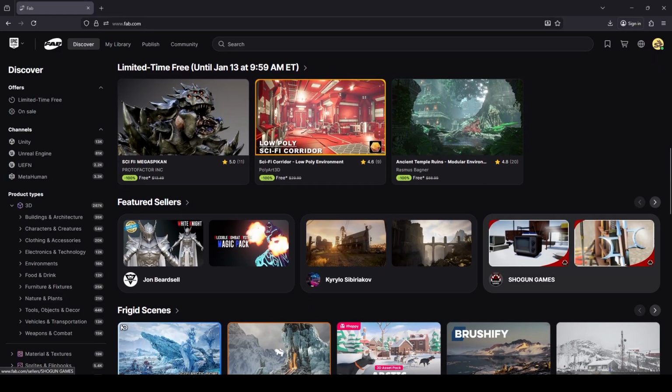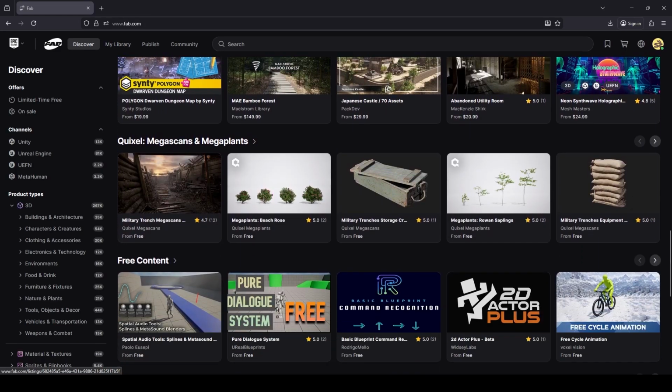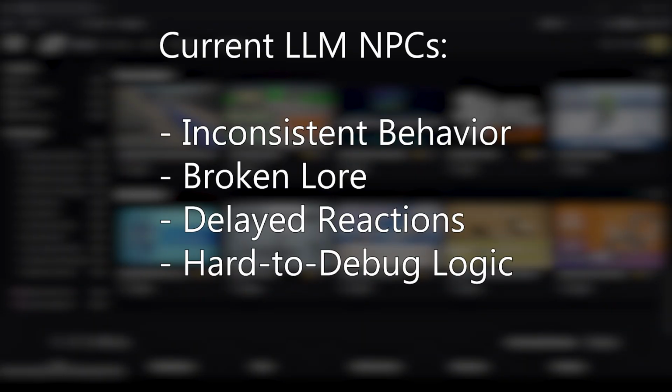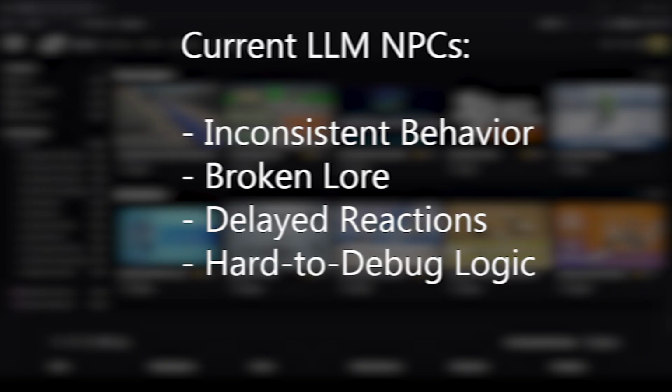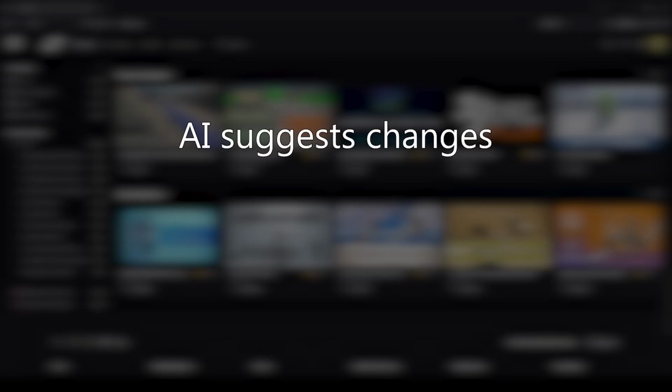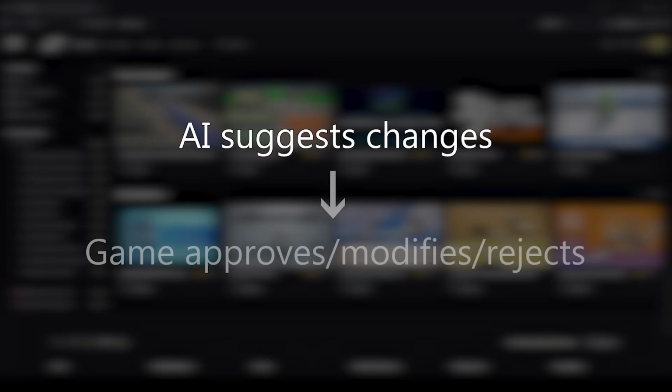Current LLM chat systems treat NPCs like pure dialogue generators. That creates problems: inconsistent behavior, broken lore, delayed reactions, and hard to debug logic. Personica AI flips that model. The AI suggests the intent, but the game decides what happens.